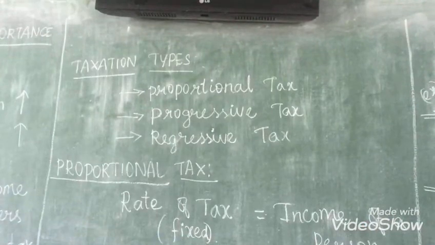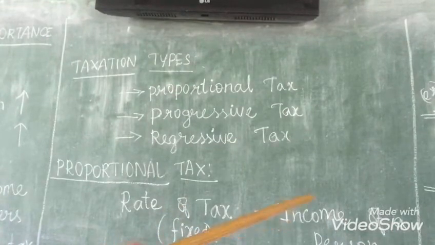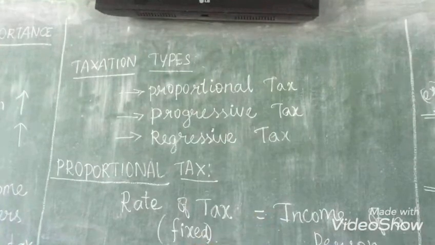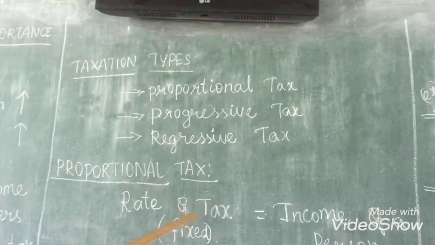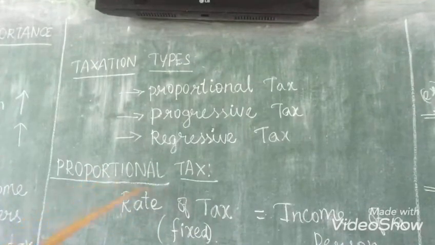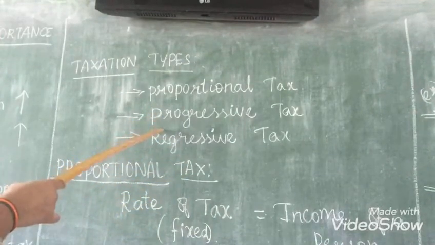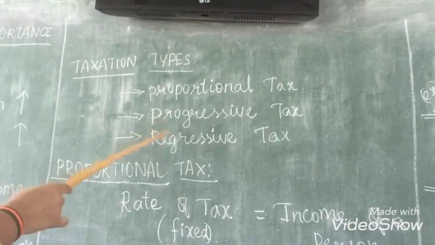Listen children, so we know what is a proportional tax, that is the rate of tax is fixed whether the income of a person is high or low. So this is known as proportional tax. So now we are going to see about the second type, that is progressive tax.